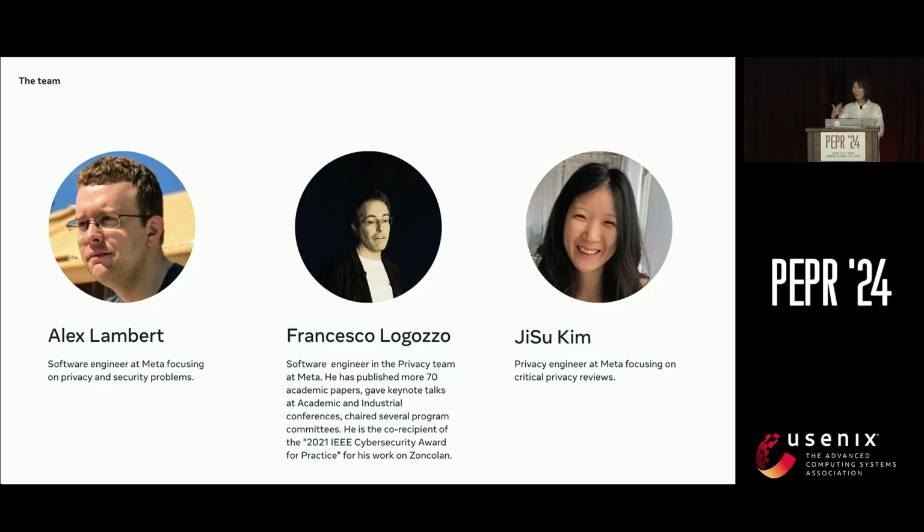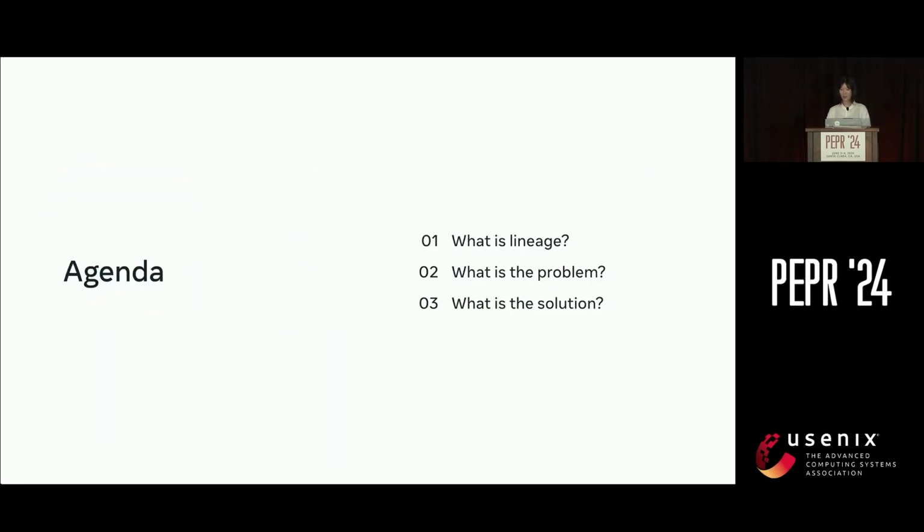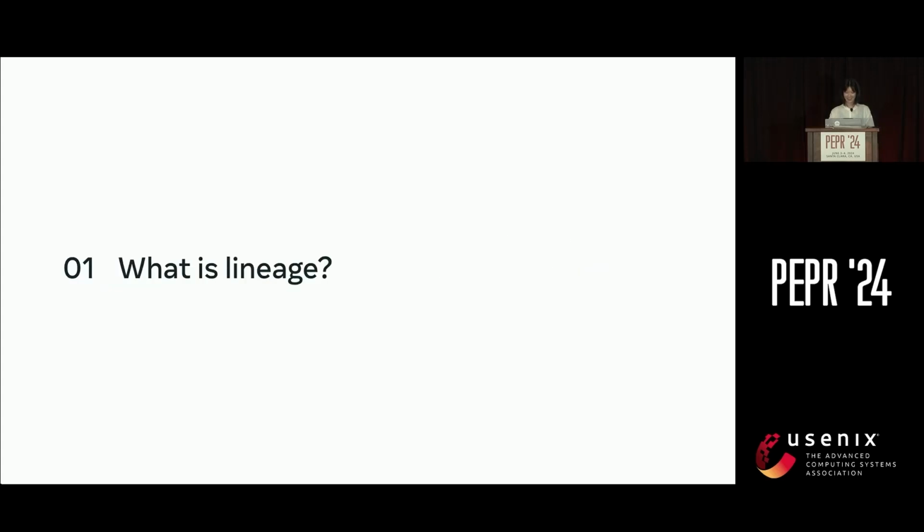But before we dive further into the framework itself, we first wanted to talk about what Lineage is, and then discuss some of the problems we saw in the development and usage of Lineage tools. And then we can finally circle back around and talk about one of the solutions we have implemented to mitigate those problems, which is the Lineage Quality Measurement Framework. So without further ado, let's dive in. So what is Lineage?